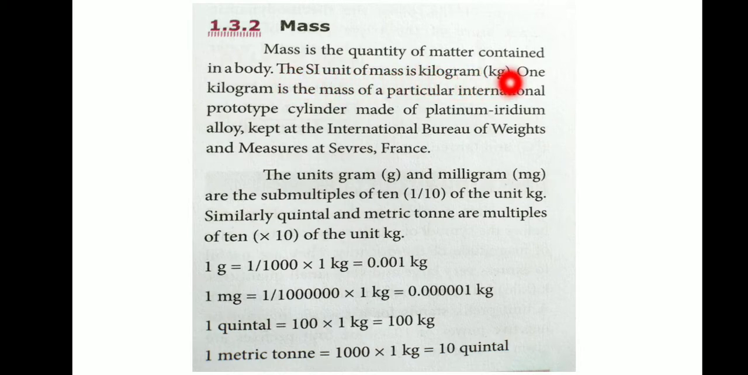Simple kg. 1 kilogram is the mass of a particular international prototype cylinder made of platinum iridium alloy.